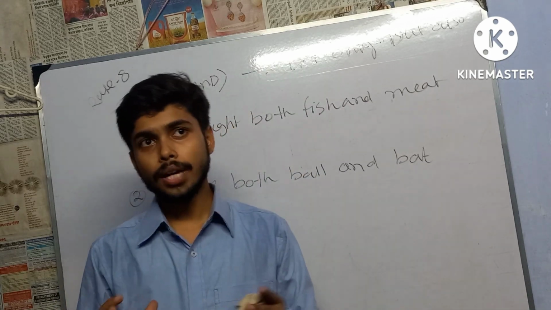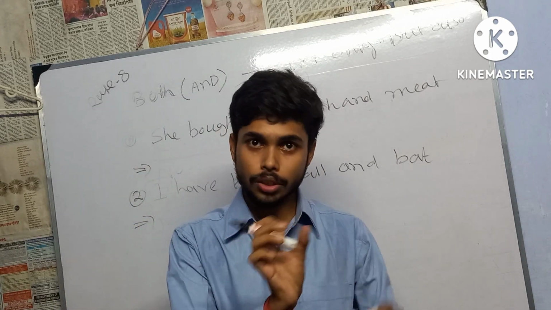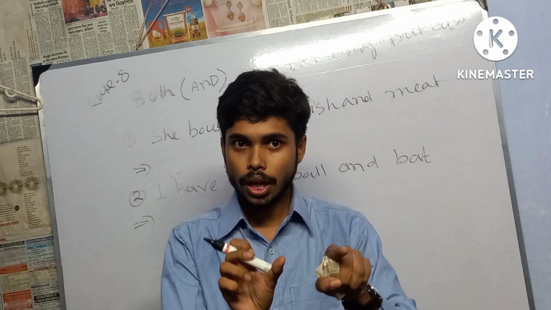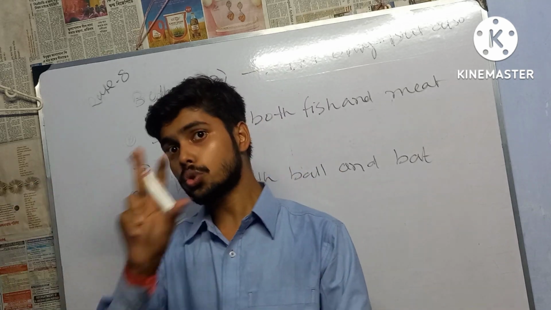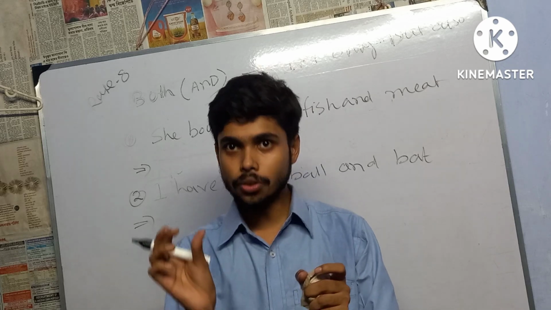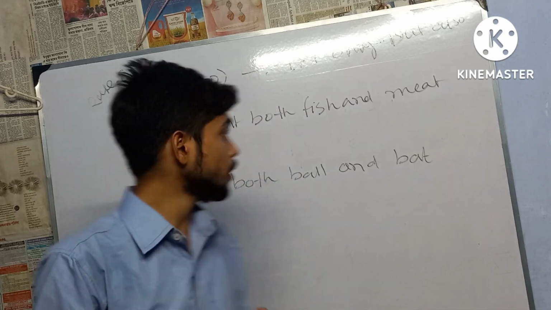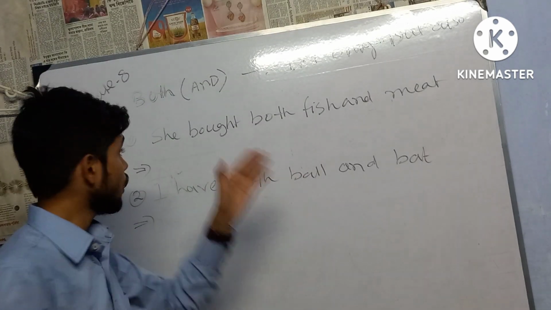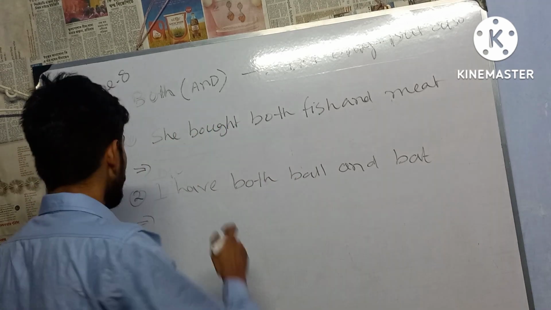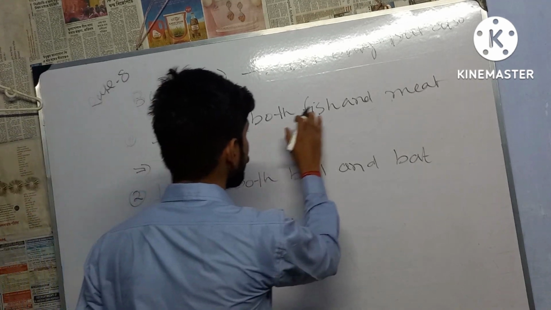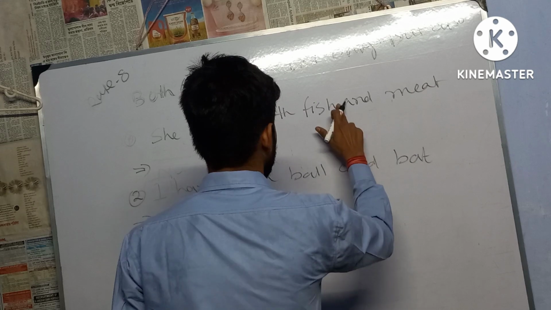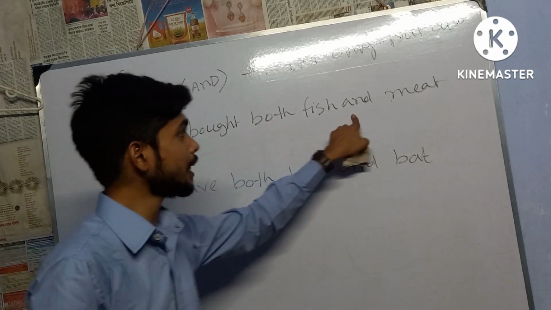For example, if you find both, and thereafter two nouns and the connector is and, look, I have written two examples. For example, she bought both fish and meat.